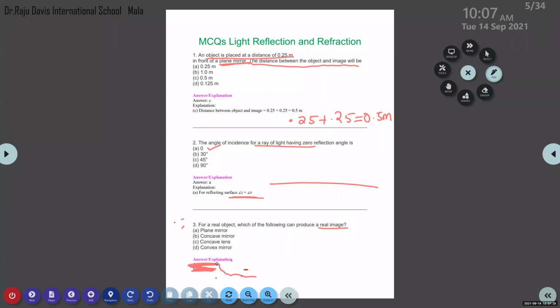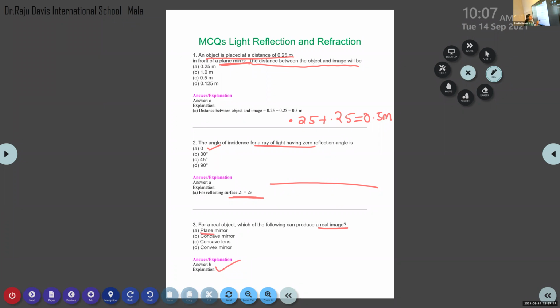Ma'am, what about the concave lens? Today we are not asked to study the concave lens. A concave lens always produces a virtual and erect image. You must keep this point in your mind. So which mirror produces a real image? Concave mirror. The concave mirror produces a real and inverted image.